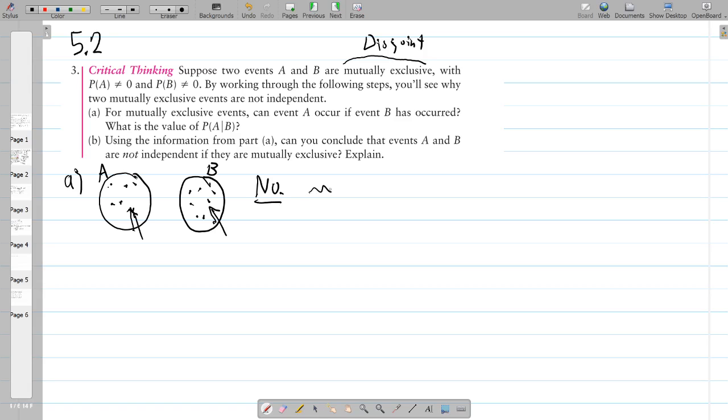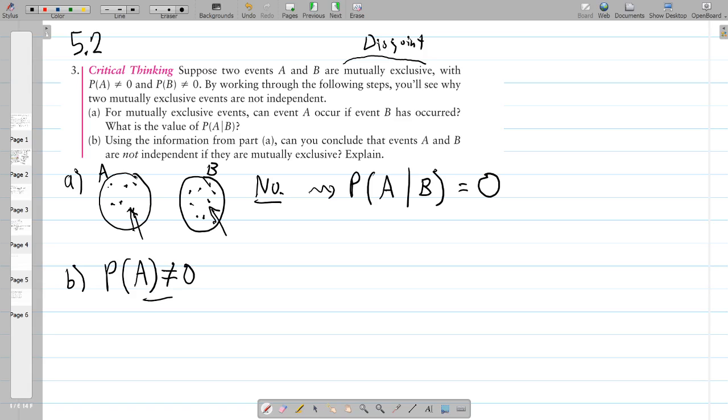In mathematical language, we can state that as, what's the probability of A given that B has occurred? It's 0. Okay, that's A. Let's look at B. Using the information from part A, can you conclude that events A and B are not independent if they are mutually exclusive? So A and B are mutually exclusive. Let's look at the probability of A by itself. We're told it's not 0, it's given information.